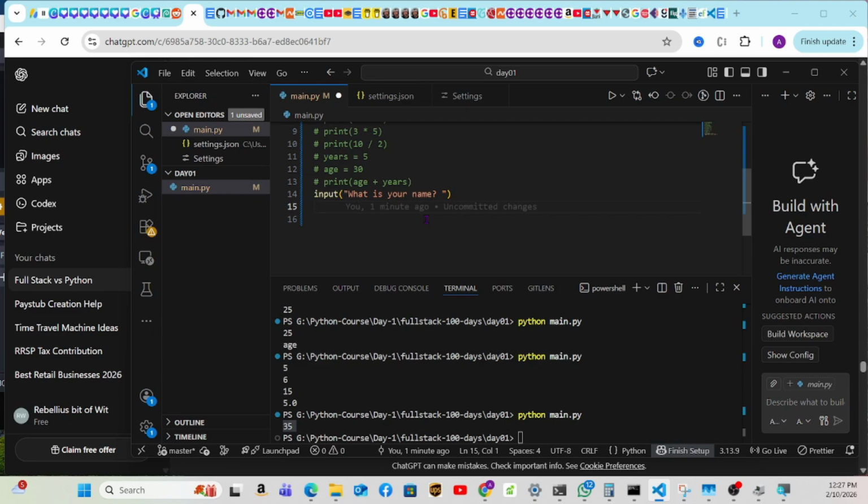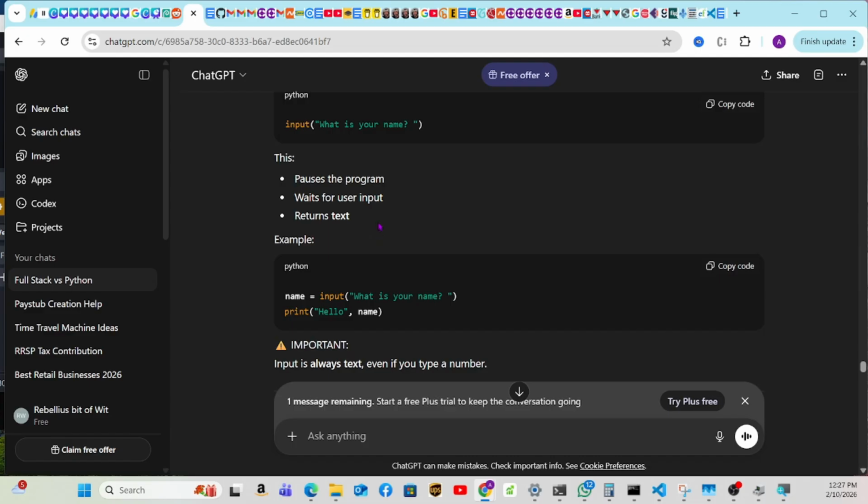And then what is your name? Wait, let me go back. What is your name? It's like that. And then we put that into, okay. So you see concatenation here is what I'm talking about. You put a comma, which means you're going to take two elements and put them in the response. So hello plus the name, which is the variable over here.